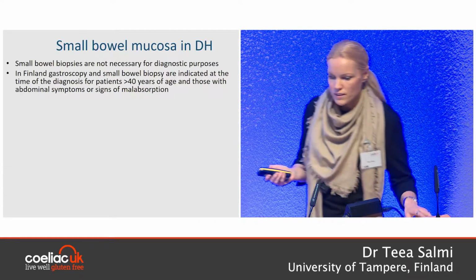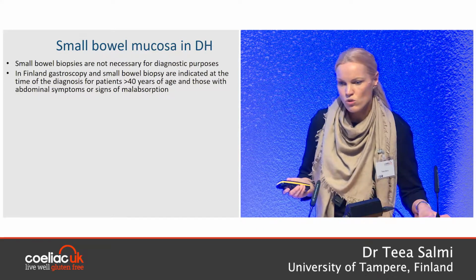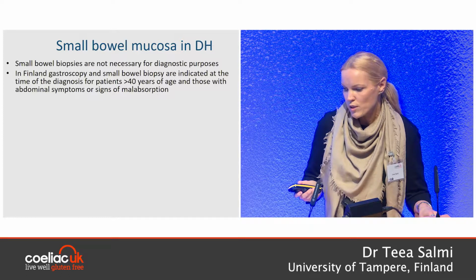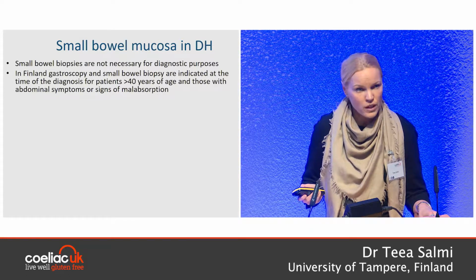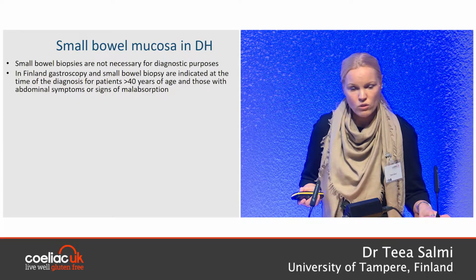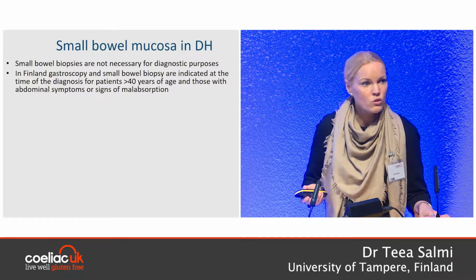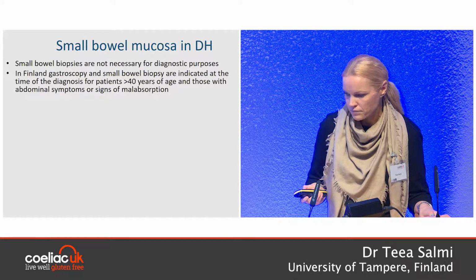Small bowel biopsies are not necessary for DH diagnosis, but at least in Finland we still perform gastroscopies and small bowel biopsies are taken in the majority of patients. This is probably going to change in the near future because the diagnostic criteria for celiac disease and Dermatitis herpetiformis are under revision in Finland at the moment.